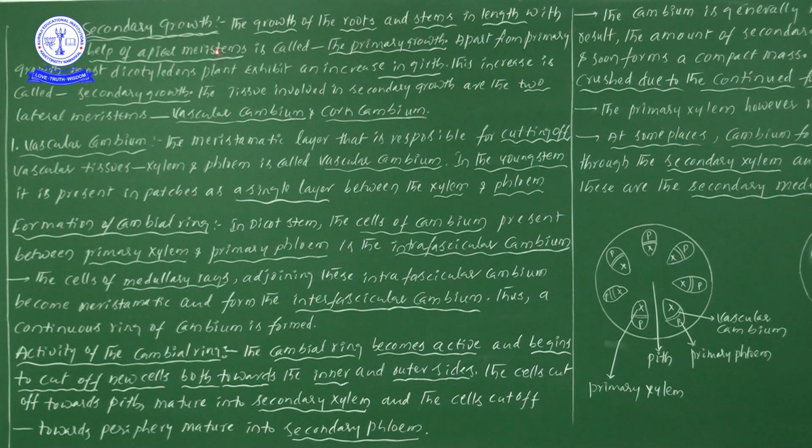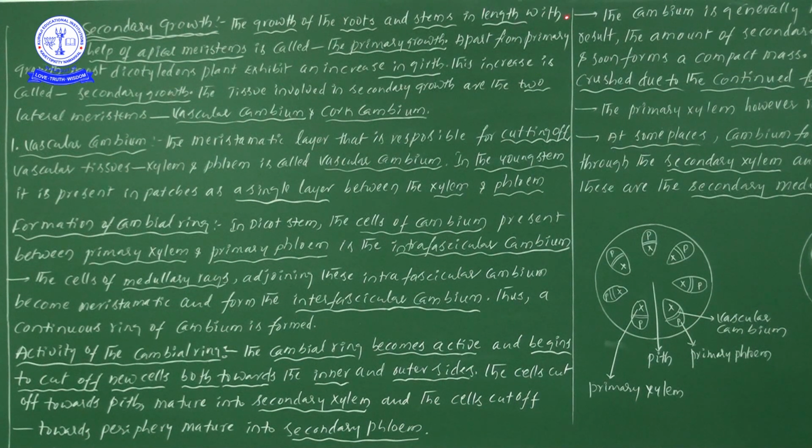Once you see the growth of the roots and stem in length with the help of apical meristems, suppose any kind of growth takes place in the roots and stems for increasing of length.